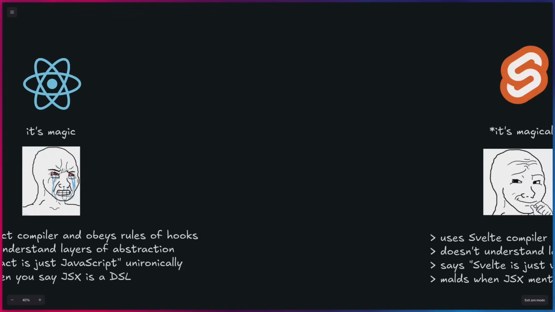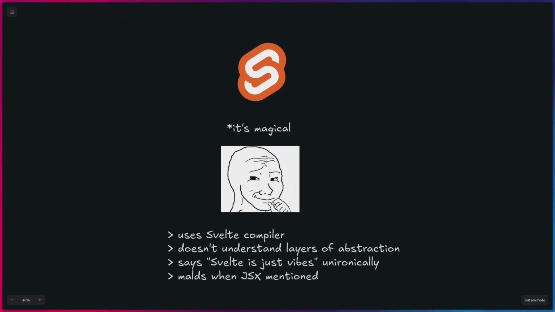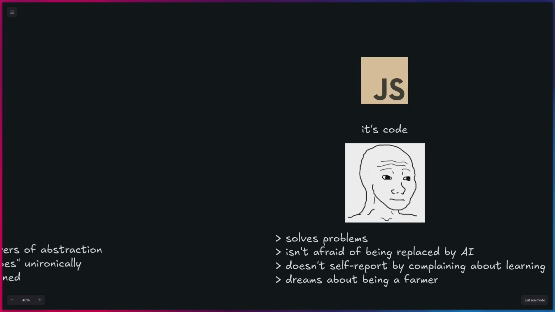But of course we need to make fun of everyone, so here is also the Svelte Andy. He says, excuse me, it's not magic, it's magical. He uses the Svelte compiler, doesn't understand the layers of abstraction, says Svelte is just vibes, unironically, and he molds when JSX is even mentioned.